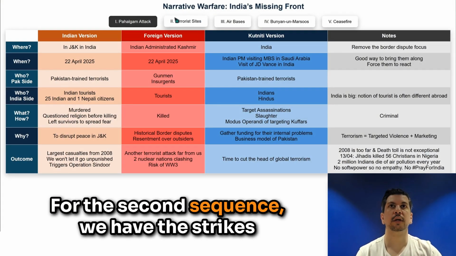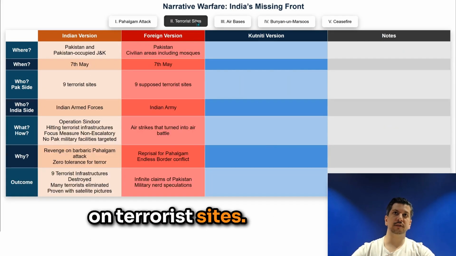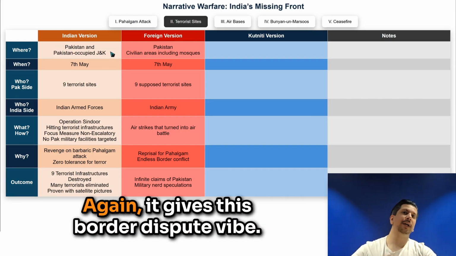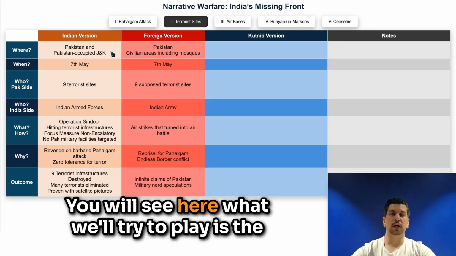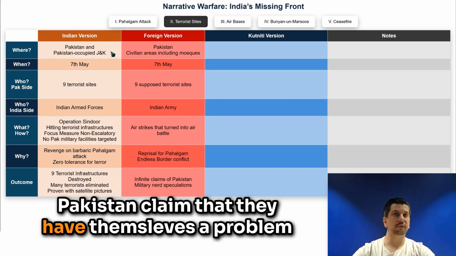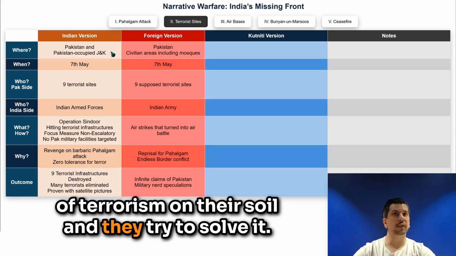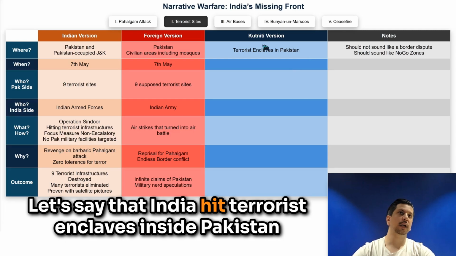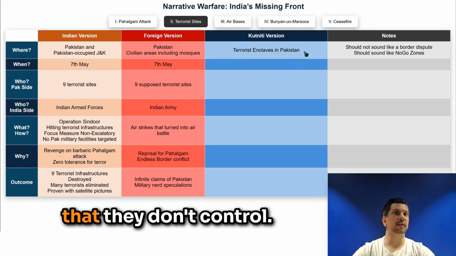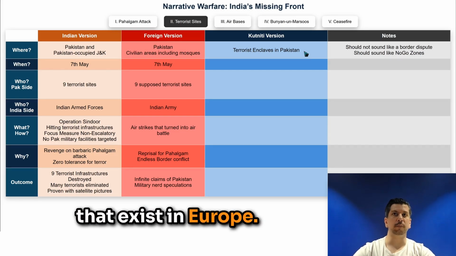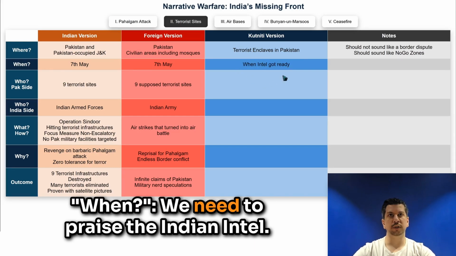For the second sequence, we have the strike on terrorist sites. It happened, according to India, in Pakistan-occupied J&K. Again, it gives this border dispute vibe. You will see here what we'll try to play is the narrative of Pakistan. Pakistan claims that they have themselves a problem of terrorism on their soil, and they try to solve it. So, okay, no problem. Let's say that India hit terrorist enclaves inside Pakistan that they don't control. It's a bit like these Islamic no-go zones that exist in Europe. Then we need to praise the Indian intel.